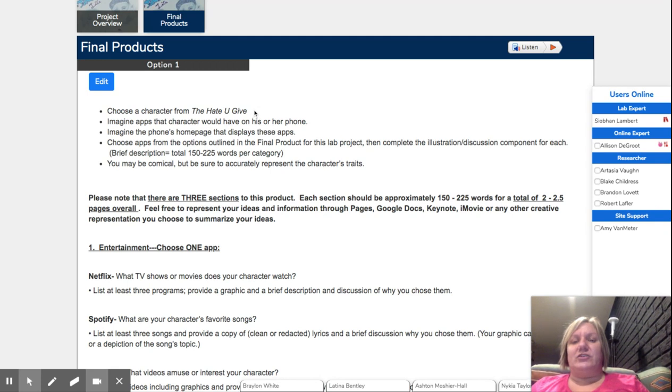So once again, you choose a character. You imagine apps that the character would have on their phone. Imagine the character's homepage for that phone where those apps will be displayed. Choose apps from the options we're about to go through. And remember, you can be comical, but you want to be true to the character.